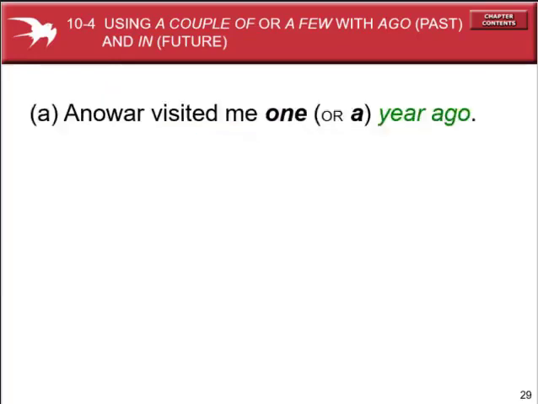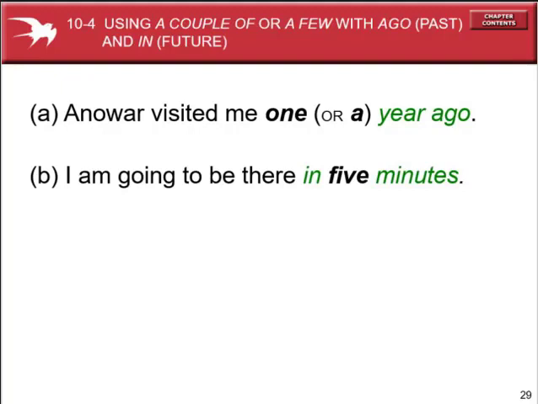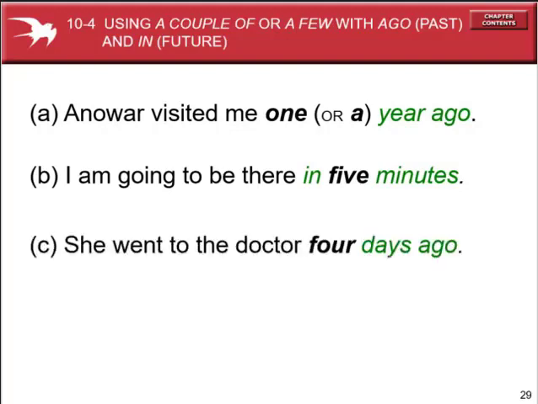So look, Anwar visited me 1 year ago. That is time plus ago, and in plus time. Time plus ago indicates the past tense. Look, I'm going to be there in 5 minutes. In plus time indicates the future time. Be plus going plus infinitive, and in plus time, indicates the future time. She went to the doctor 4 days ago. Time plus ago indicates the past time. So that is why the verb is in the past simple tense.